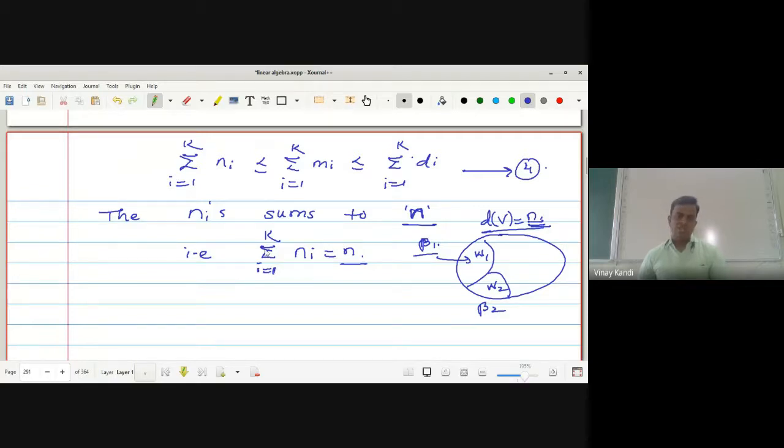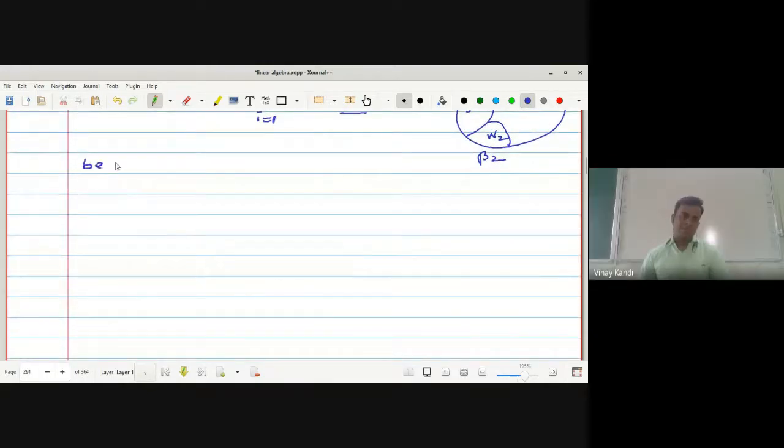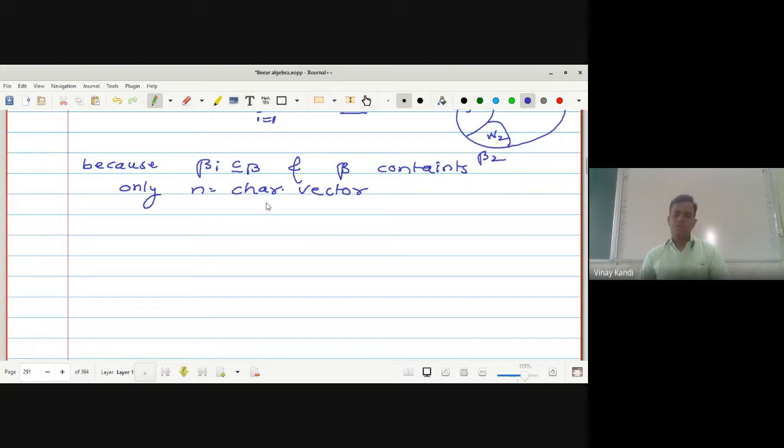That's why the summation I running from 1 to k Ni is equal to n, because V contains only n characteristic vectors. Actually number of bases हवा, पण characteristic vector ही चालेल. Why? What is the definition of linear operator? Each basis vector is a characteristic vector, na?